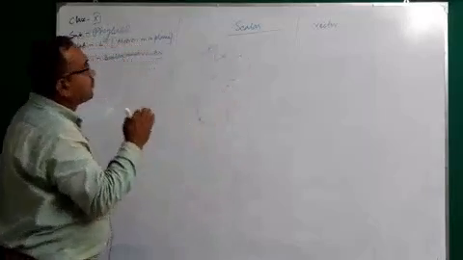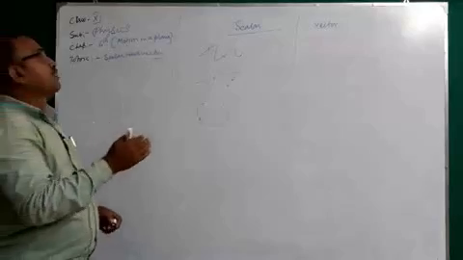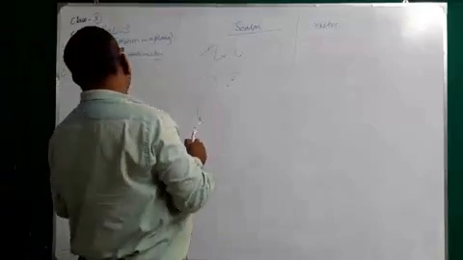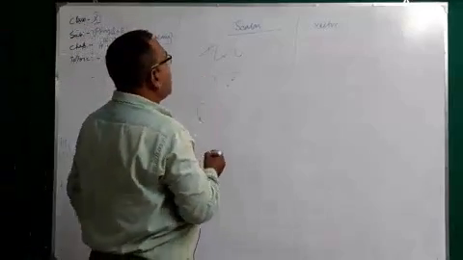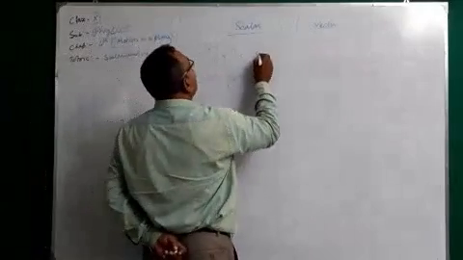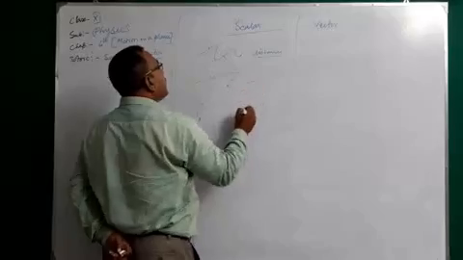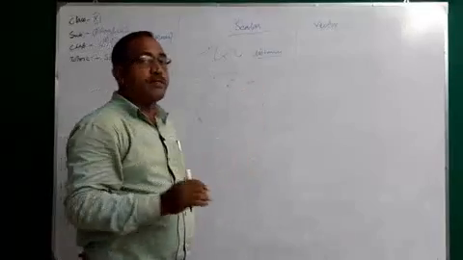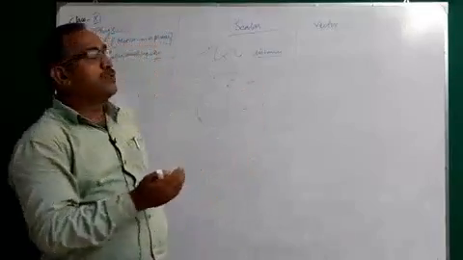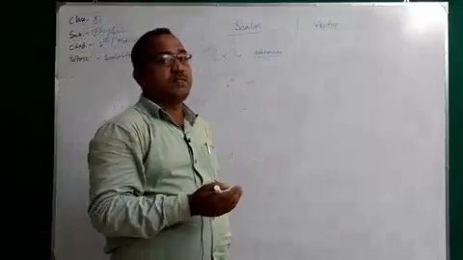From your previous class, class 9, you can easily calculate the value of distance and also the value of displacement.